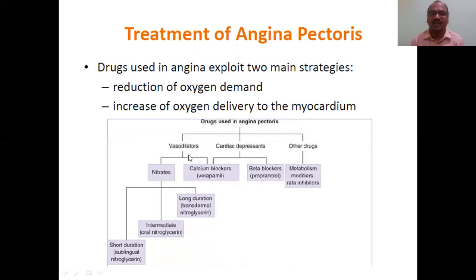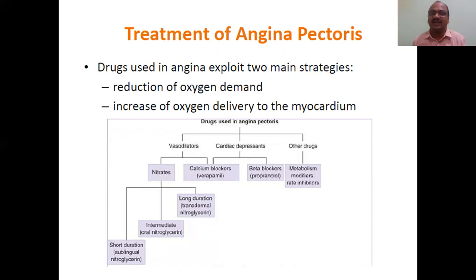Vasodilators, the name itself indicates dilators, which dilate the arteries and dilate the veins. So when they dilate, what happens actually? Blood supply will be increased, oxygen supply will be increased. Very simple. And next, see here, second: cardiac depressants. They depress the heart. They decrease the oxygen demand.